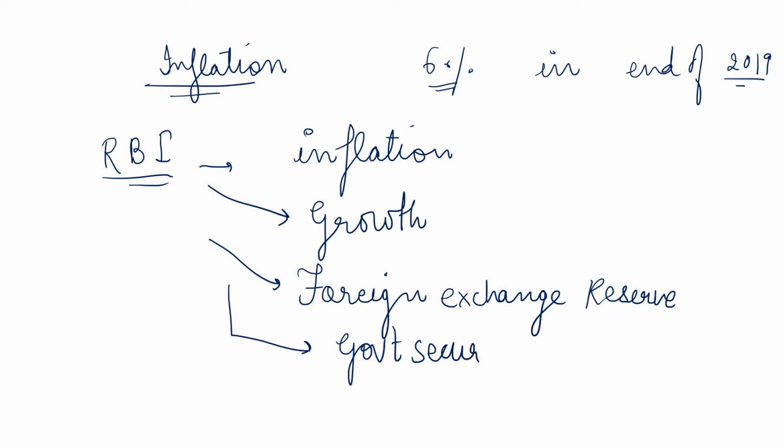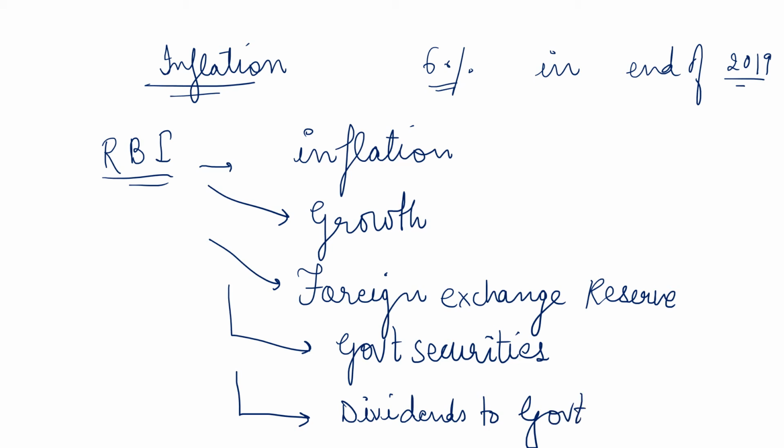So they are involved in the management of the economy from the perspective of the government also, and also giving dividends to the government.